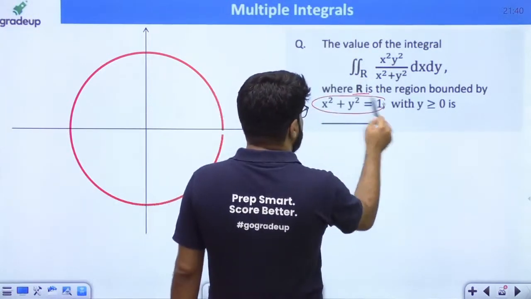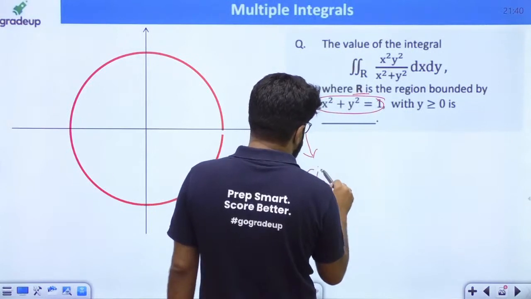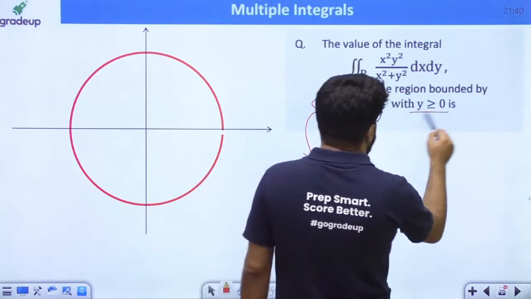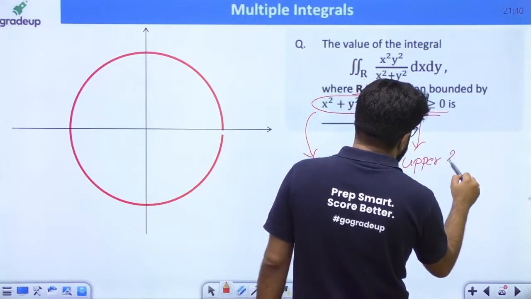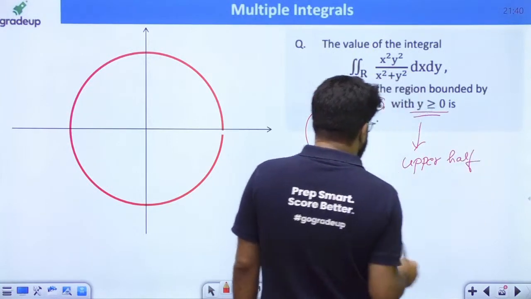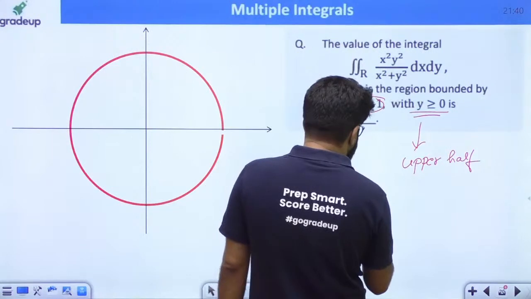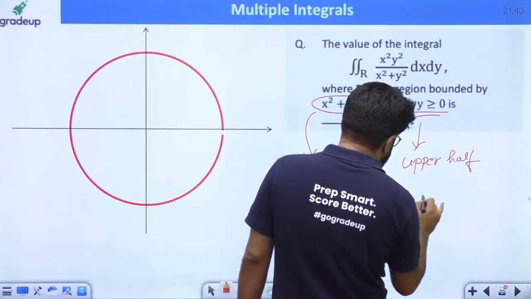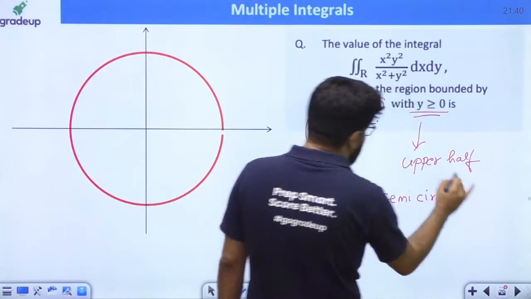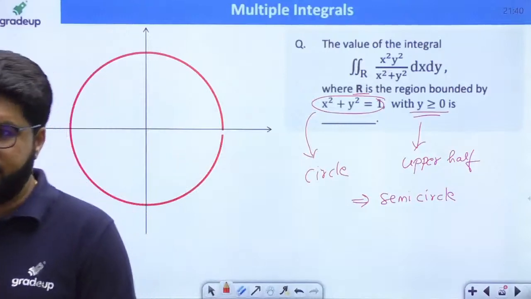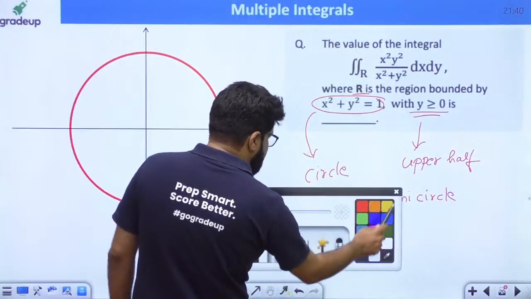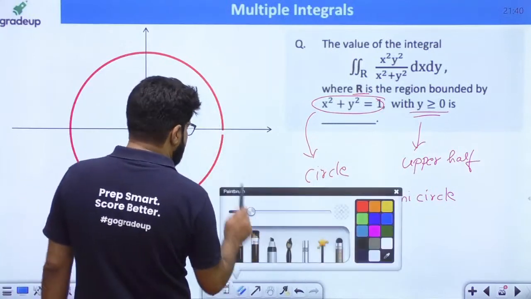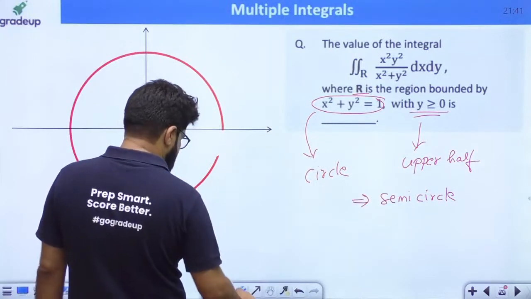Here, this is the circle. Y greater than equal to 0 means only the upper half of the circle. So eventually it is the semicircle. Upper half of a circle is required. That means it is eventually the semicircle that we are looking for. Okay, so there is no option to draw a semicircle, so let me just erase this portion.